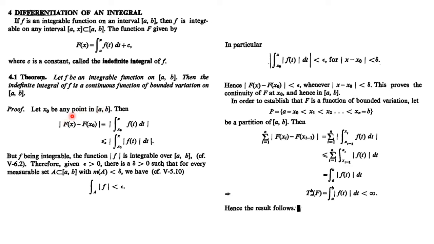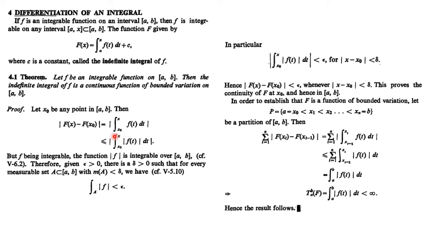So for this we consider any point x naught in the closed interval [a, b] and take the difference of capital F's. So we consider F(x) minus F(x naught). Now you substitute the value of F(x). This is the integral from a to x of f(t) dt plus c. Substitute the value of F(x naught). This is the integral from a to x naught of f(t) dt plus c. So when you take the minus sign, the c's will be cancelled out. You are left with the integral going from a to x minus the integral from a to x naught. Minus a to x naught can be written as x naught to a. So when you combine these two, you get the integral of f(t) going from x naught to x.